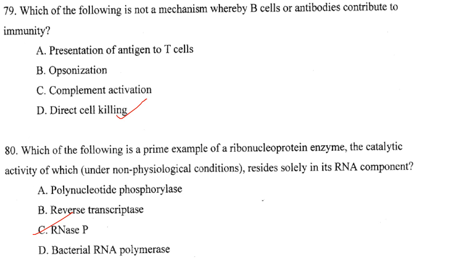Then next one. Which one of the following is not a mechanism whereby B cells or antibodies contribute to immunity? So that is direct cell killing. Answer is option D. Then which of the following is a prime example of a ribonucleoprotein enzyme, the catalytic activity of which under non-physiological conditions resides solely in its RNA component? So it is RNase P. Answer is option C. So that's it.